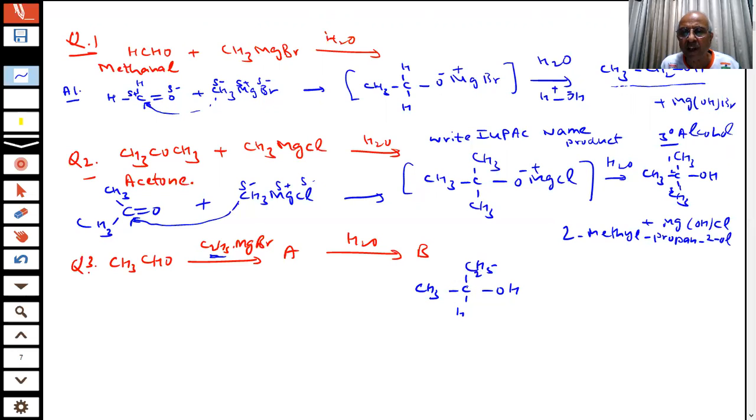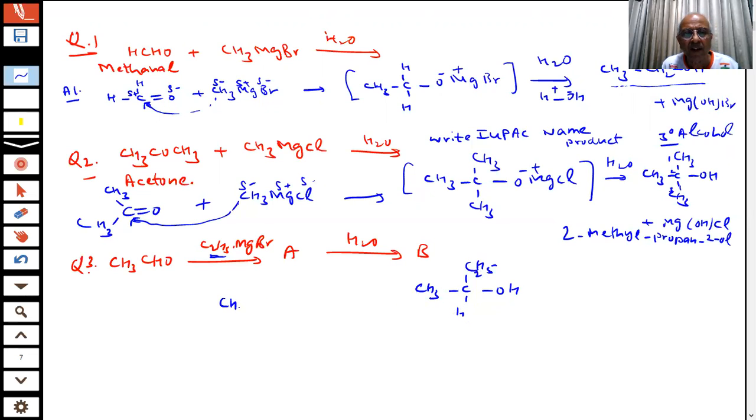What is the IUPAC name of this compound? What type of alcohol is this? 1 degree, 2 degree, or 3 degree? So this is 3 degree again. How is it 3 degrees? Again, you are making a mistake.